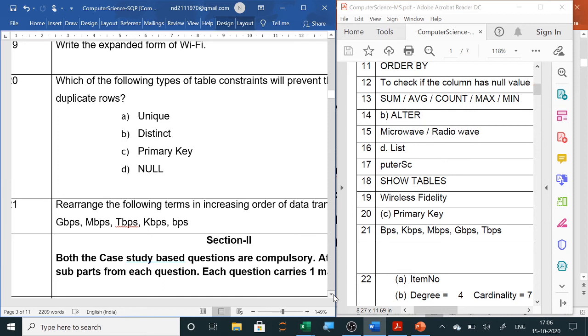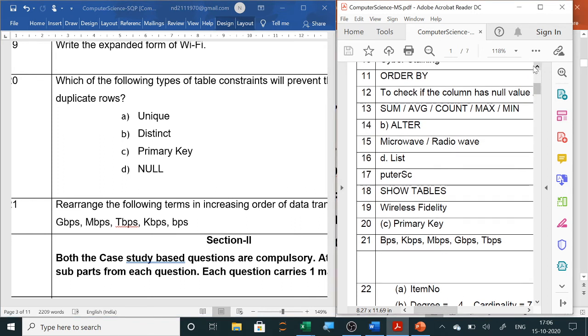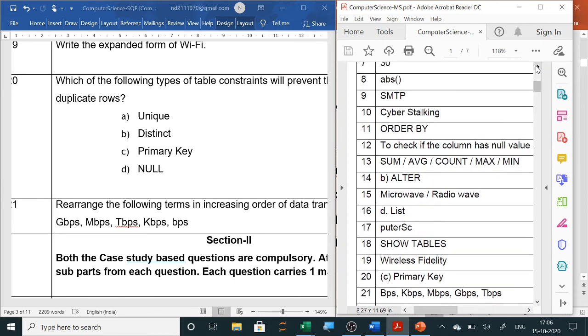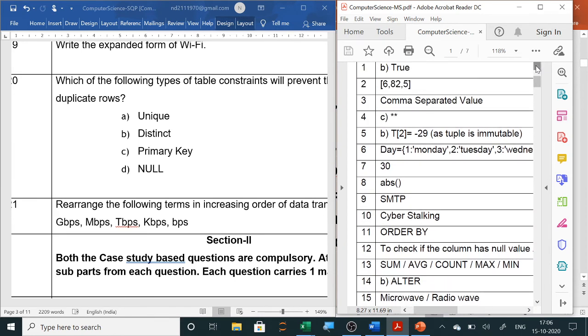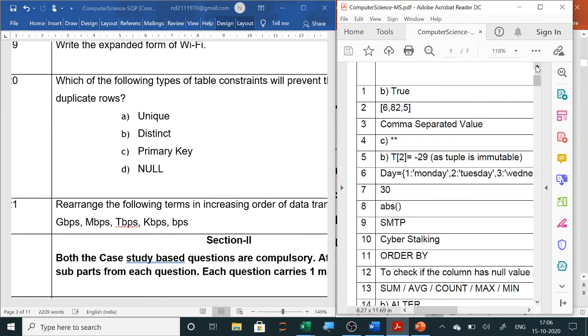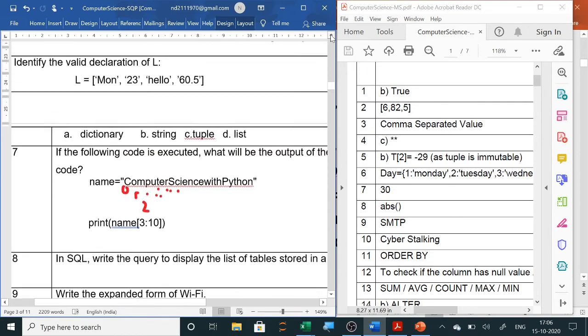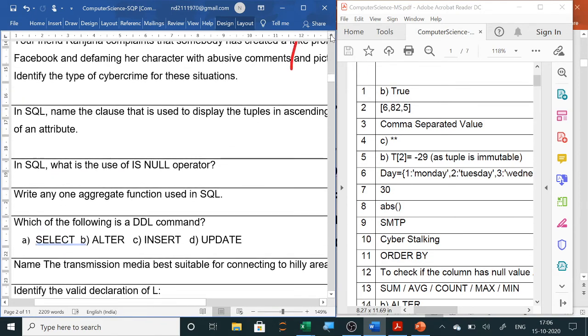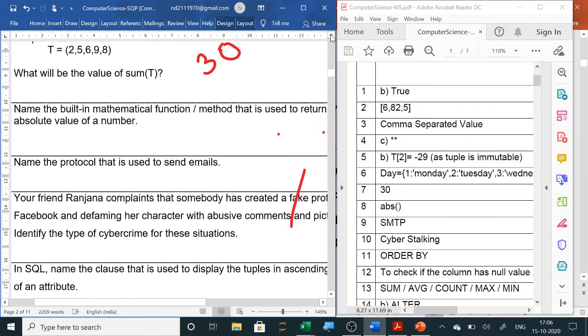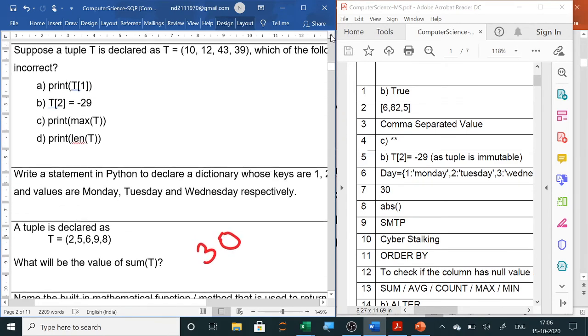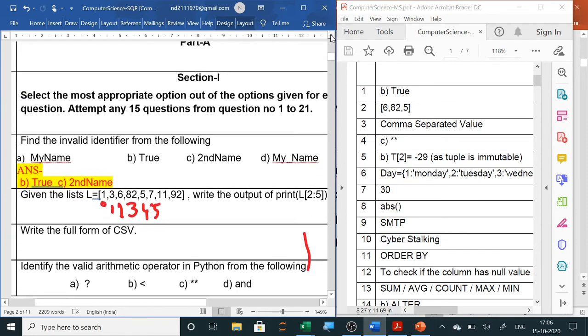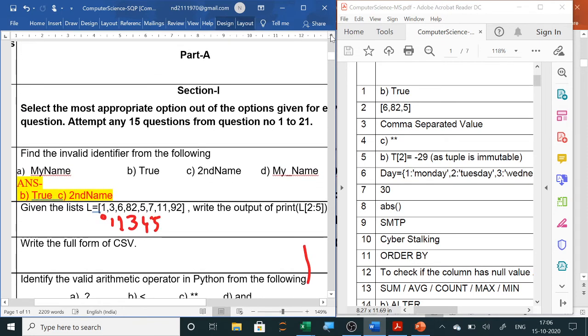Next is the Python portion. You have already seen slicing, 2 questions were there. Then from list, tuple, dictionary, one question was asked. Clear? So we will go through each and every topic. Here first are valid or invalid identifiers and operators. These we were already doing in our previous classes. So these are your section 1 part A questions, 21 questions, out of which you have to solve 15.